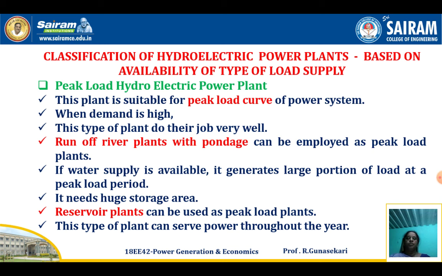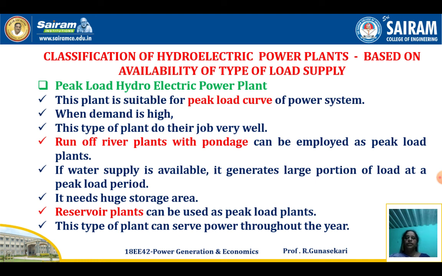If water supply is available, it generates a large portion of the load at peak load periods. It needs huge storage area. This is the drawback of the peak load hydroelectric power plant. Reservoir power plants can also be used as peak load power plants. These types of power plants can serve power throughout the year.